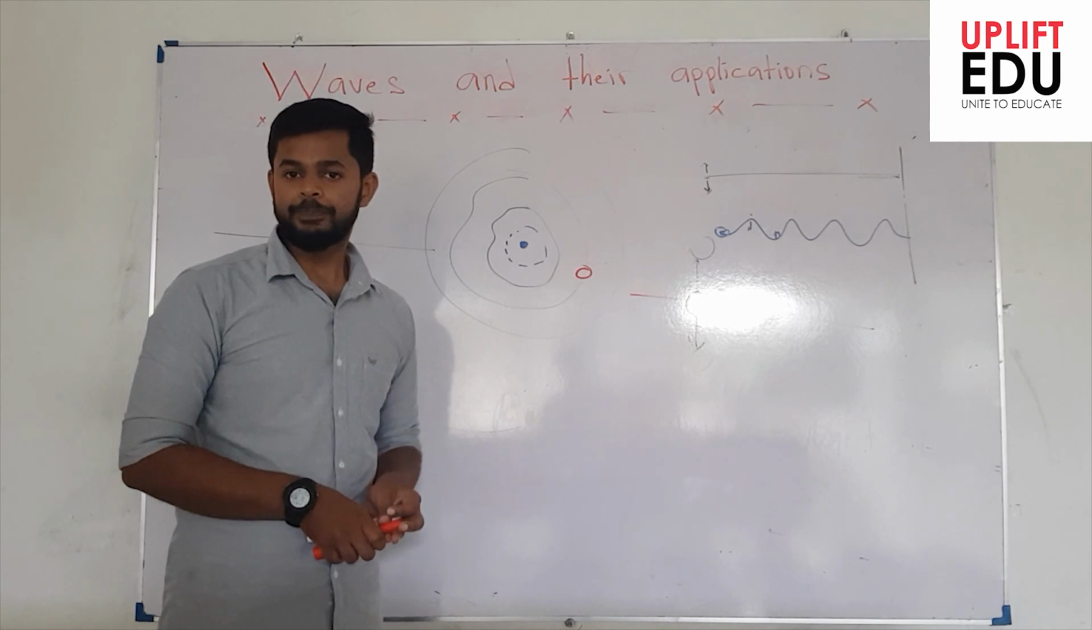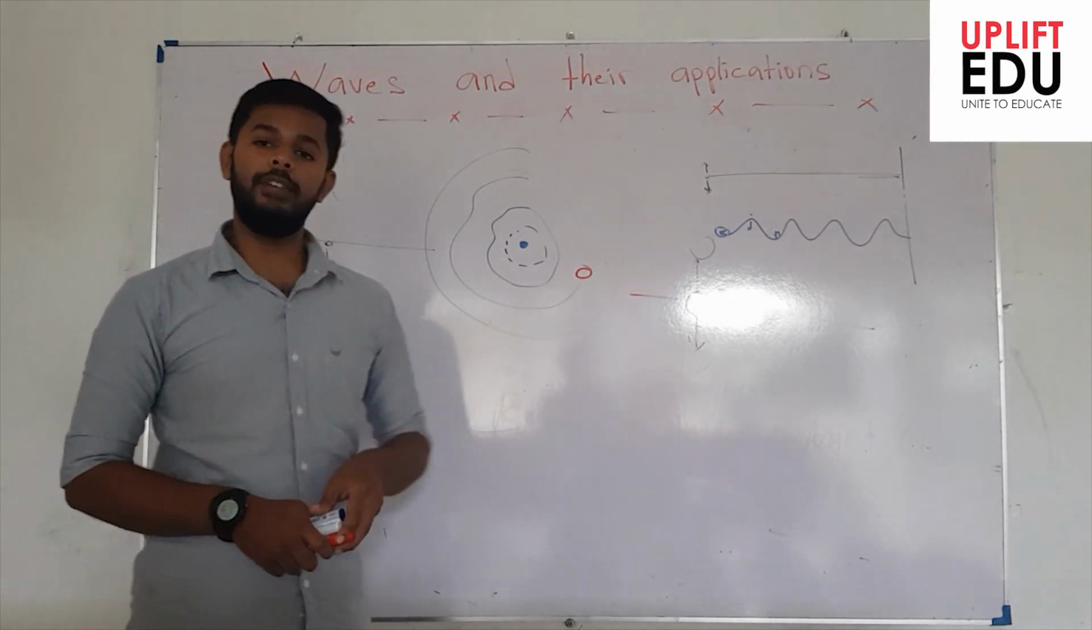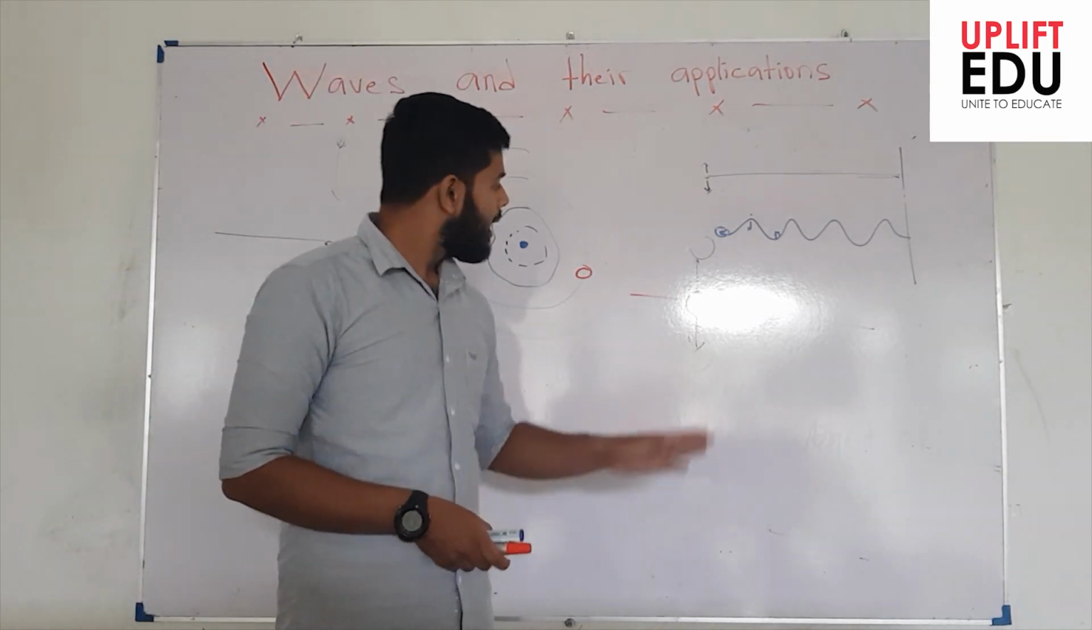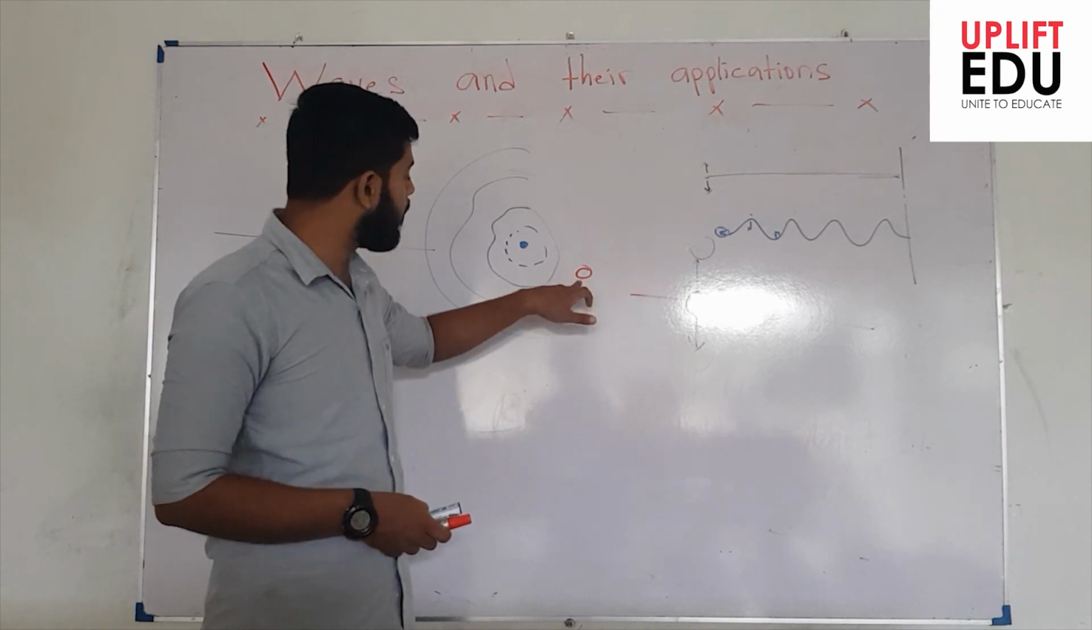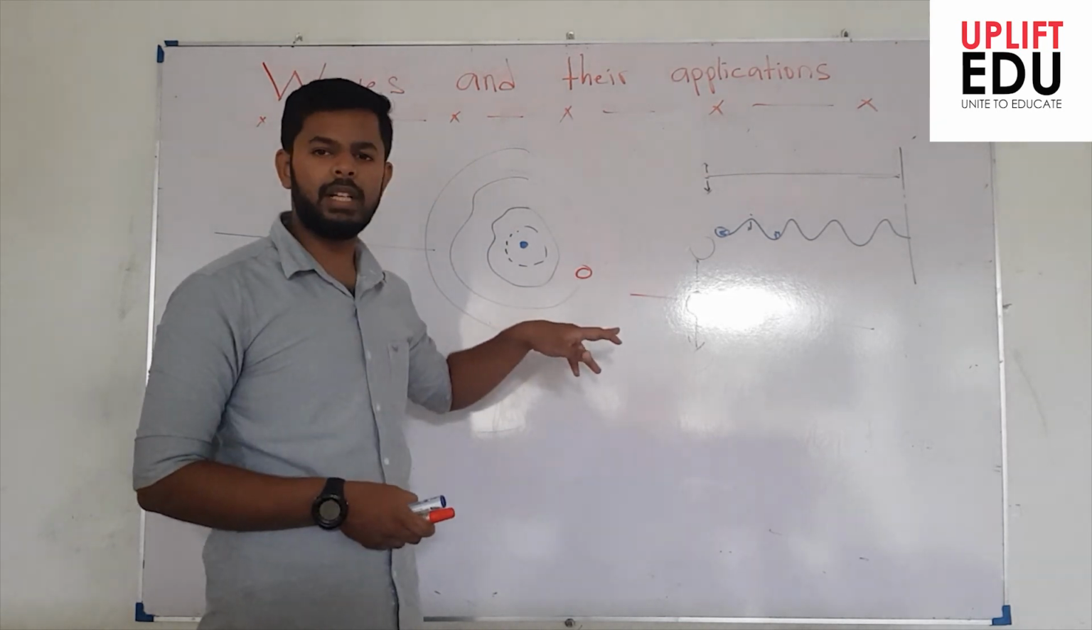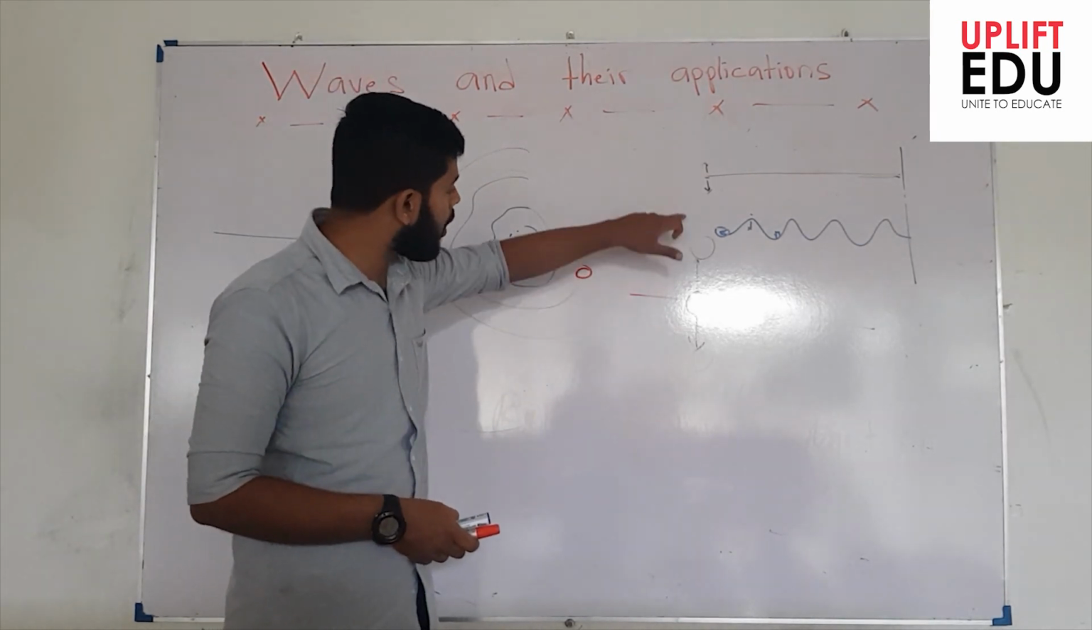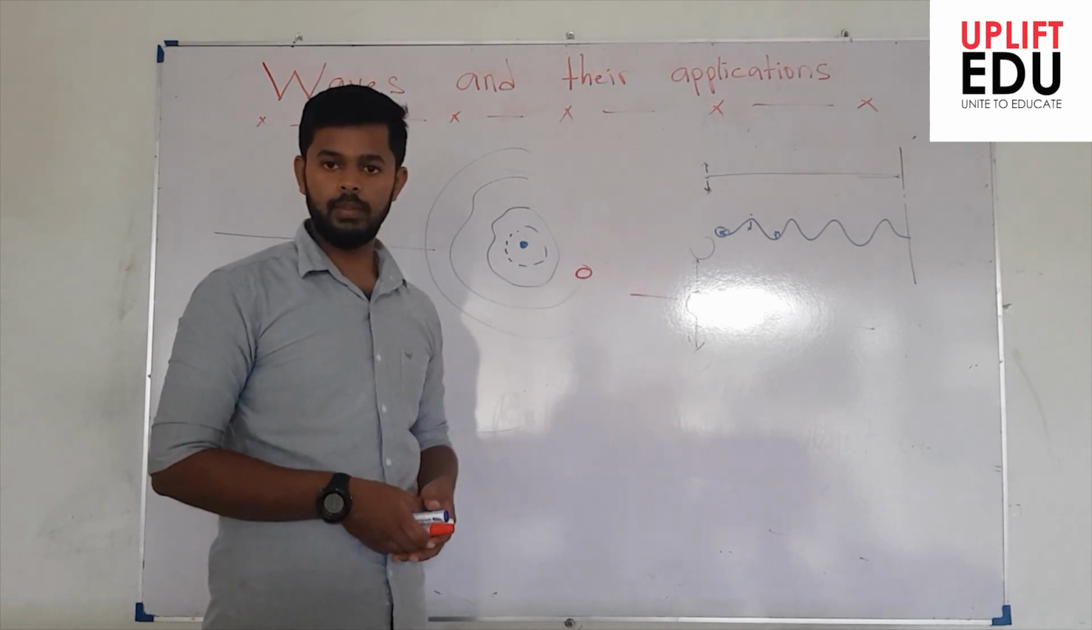Is that clear? Another important feature that you have to consider: when we keep a ball somewhere in the path of the traveling wave, we observe the ball is only moving upward and downward, right?